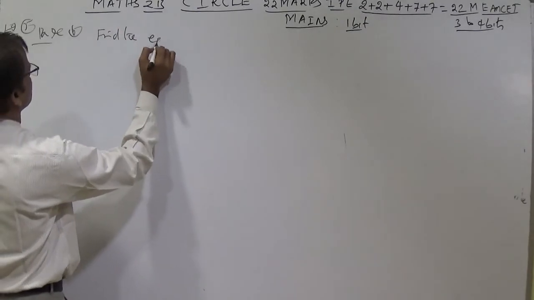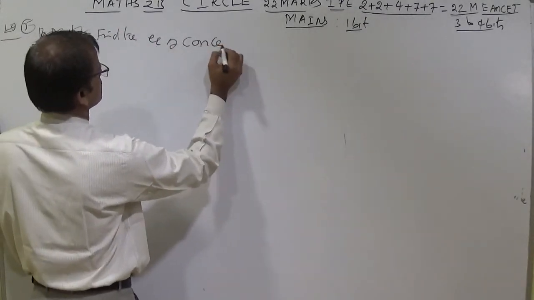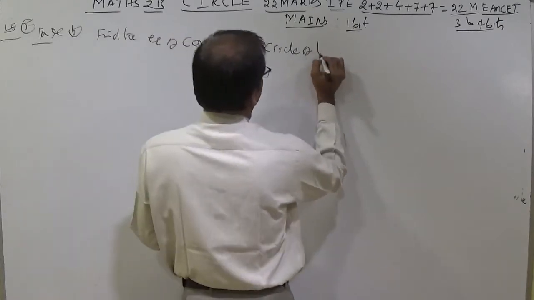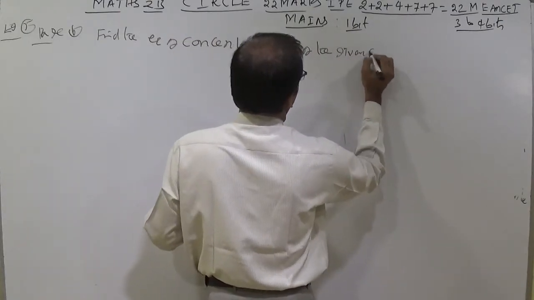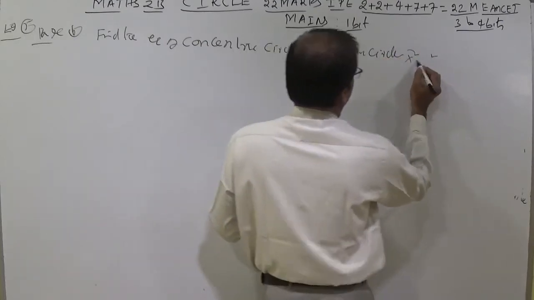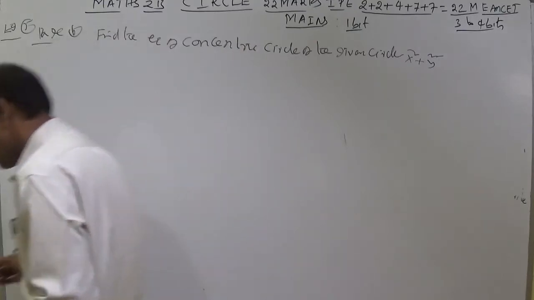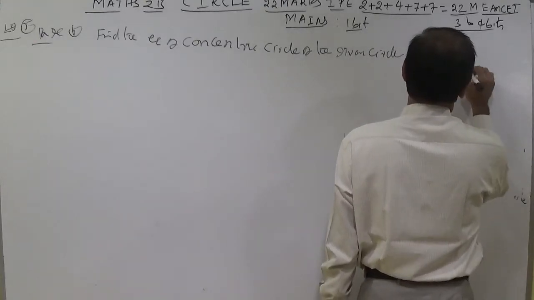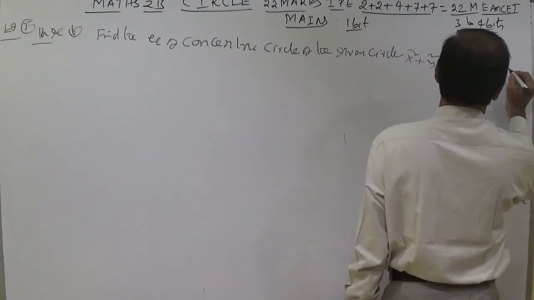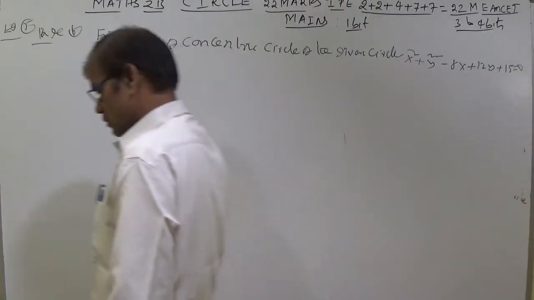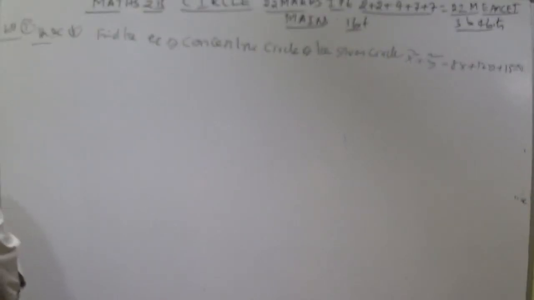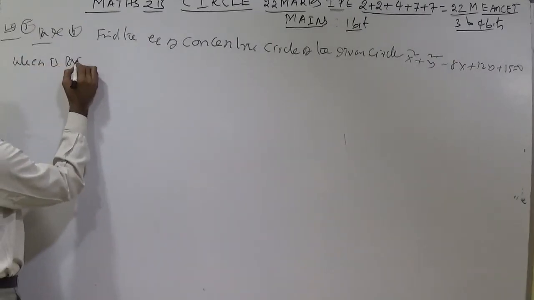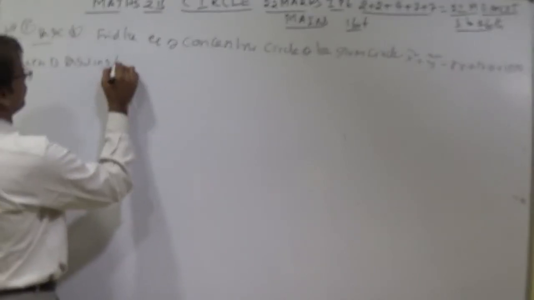Find the equation of the concentric circle of the given circle x square plus y square minus 8x plus 12y plus 15 equal to 0, which is passing through 2, 3.